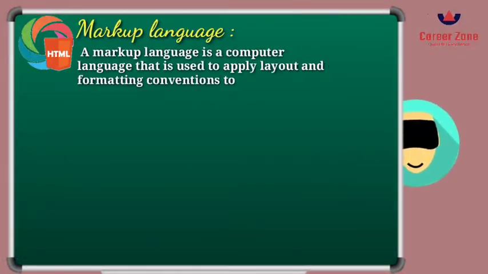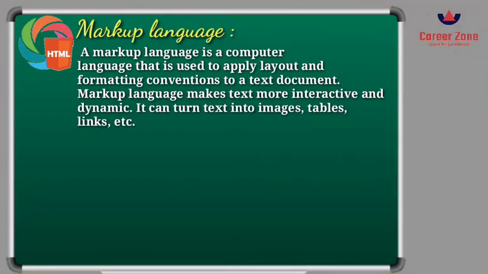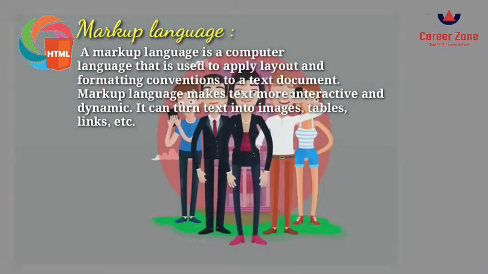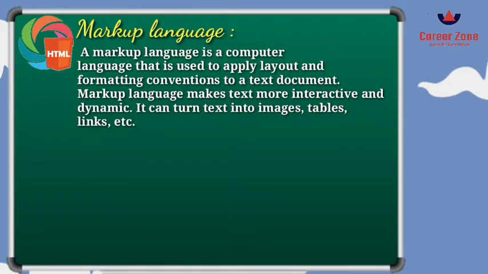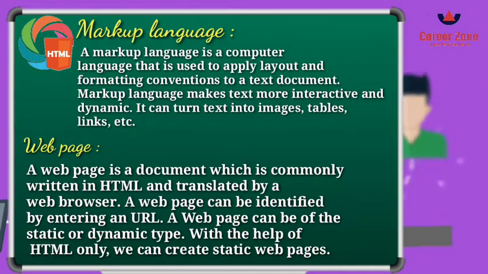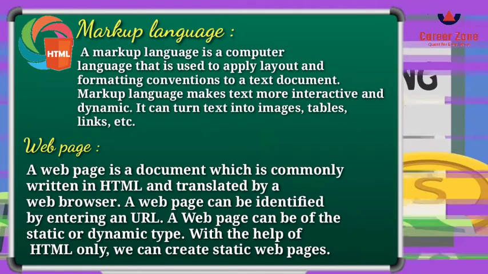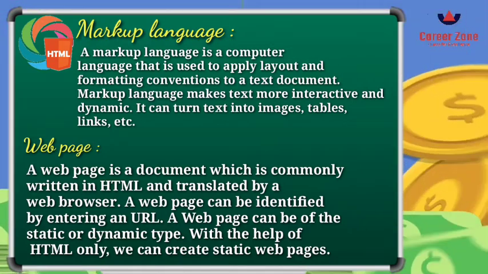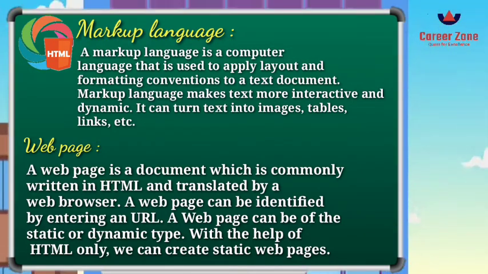Markup language is basically a computer language which helps you to define, or you can say gives a different kind of layout to your website or different kinds of colors to make your website look perfect. And what is a web page? A web page is a page which we are going to design by using this HTML, that is, markup language.